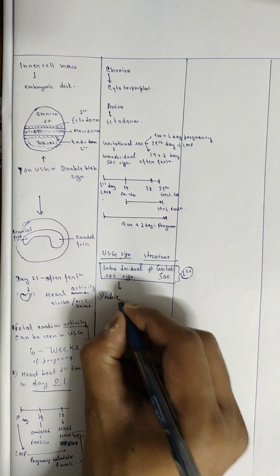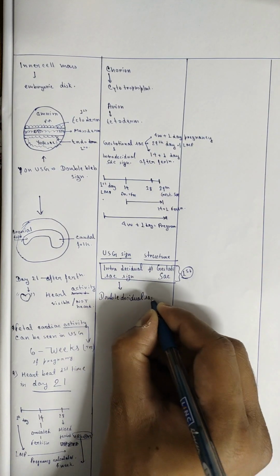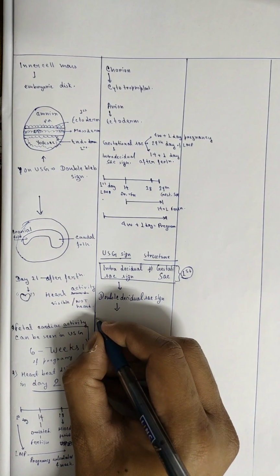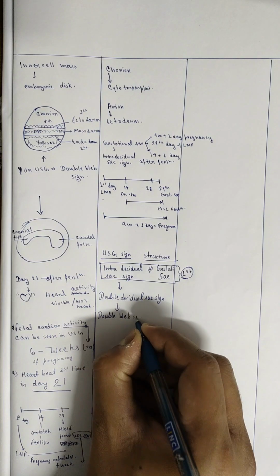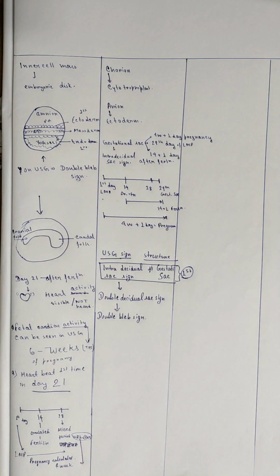Next is double decidual sac sign formed by the decidua capsularis and decidua parietalis, never decidua basalis. Next is double bleb sign by the cavities of amnion and yolk sac.